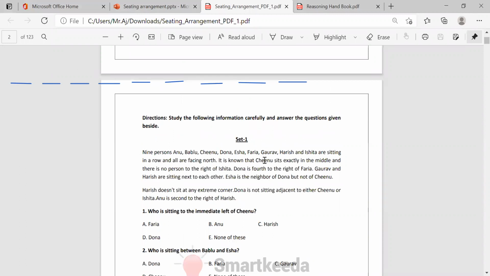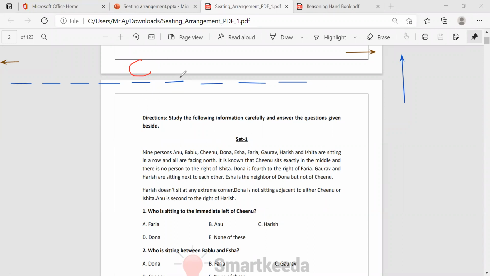First of all, what they're saying here: Chinu is exactly in the middle and there is no person to the right of Ishita. They are facing north side. You need to remember this. Then it will be the right and the left for everyone. First point, Chinu sits exactly in the middle. What's the middle? 1, 2, 3, 4, and this is the middle, right? Who's this person? Chinu.